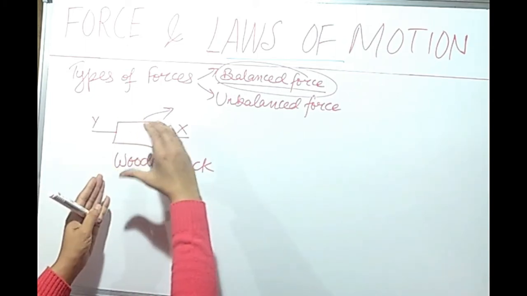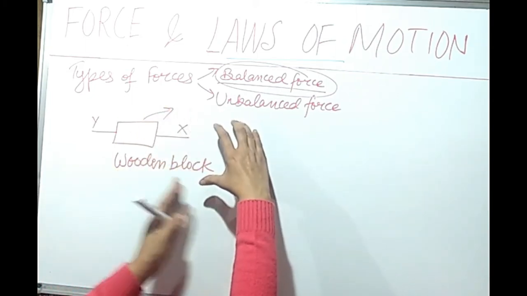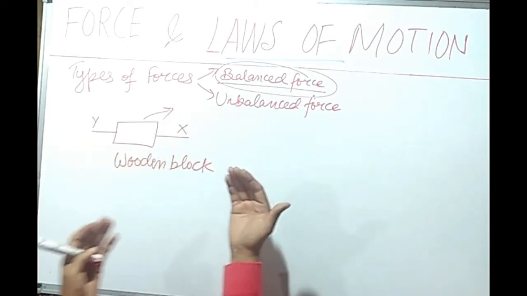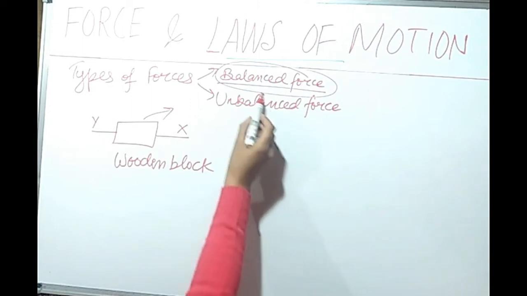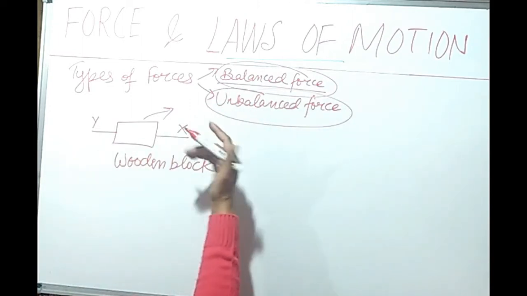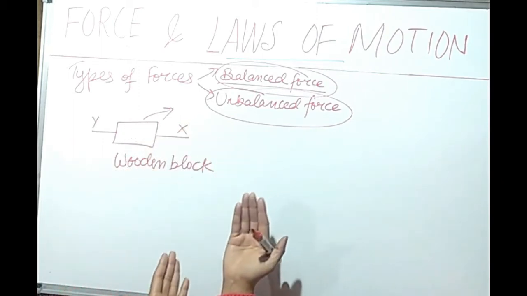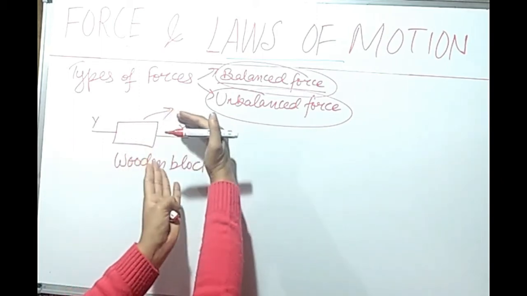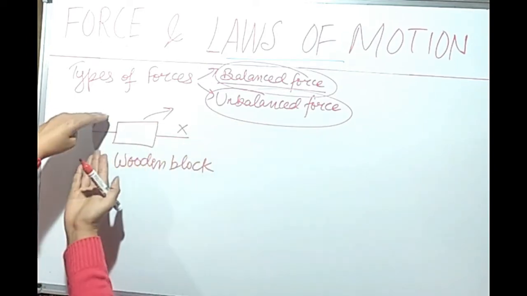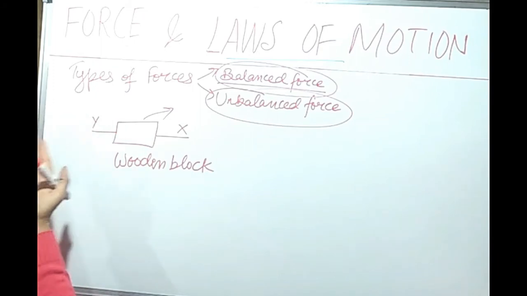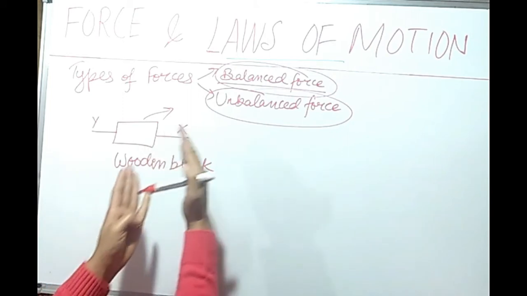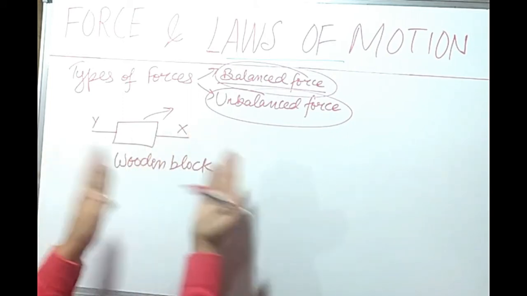And if I apply greater force in this direction than this direction, then the block will move in this direction. When the block has started moving, that means unbalanced forces are acting. That force is called unbalanced force. When I am applying greater force in the X direction, the block will move in this direction, and when I am applying greater force in this direction, the block will move in this direction. That is called unbalanced force, when there is a greater force in one direction than the other direction.